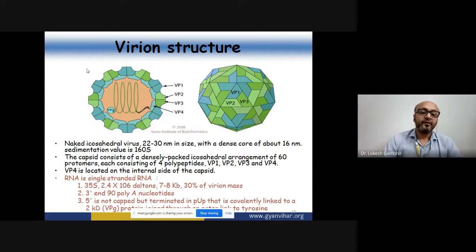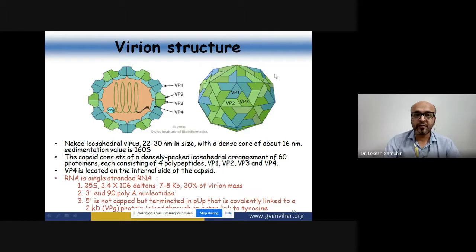Now, let's first talk about the outer capsid. This outer capsid is the proteinaceous part. It contains 4 different proteins, that is VP1, 2, 3, and 4. From the labeling, you can easily identify that VP4 is present as an internal lining, whereas the other three, VP1, 2, and 3, are forming the outer unit. So this is how the capsid is formed.